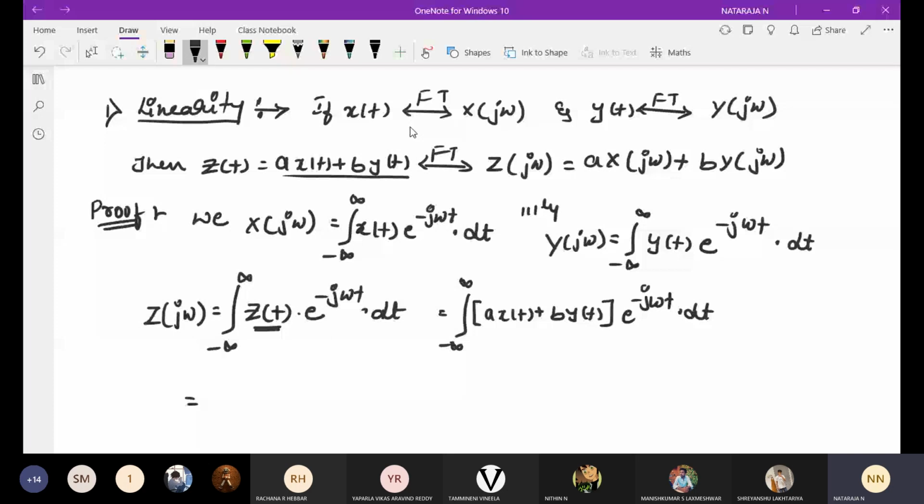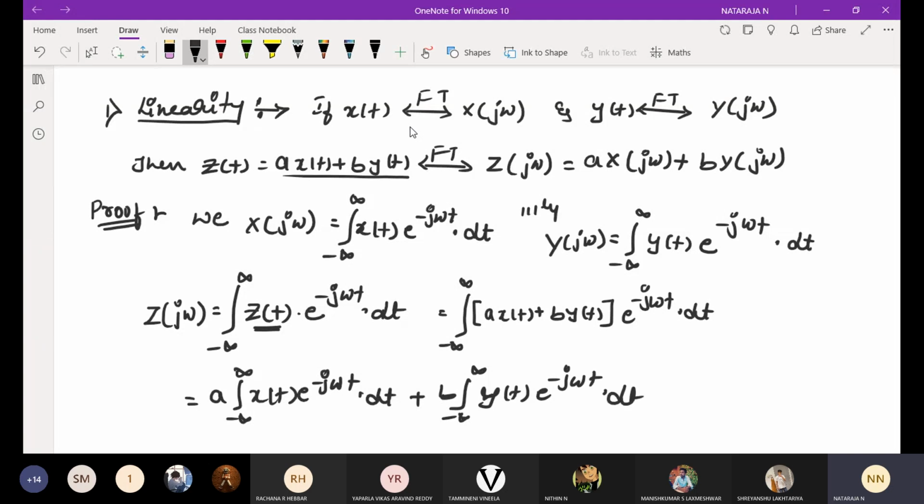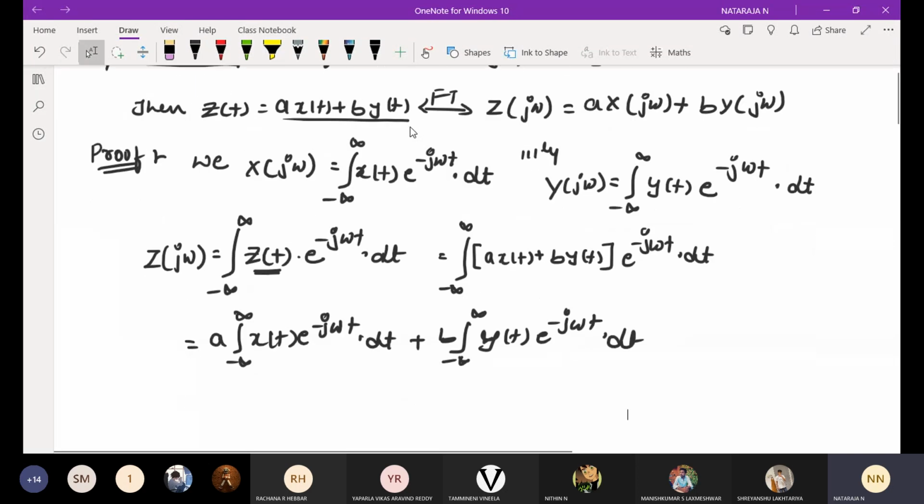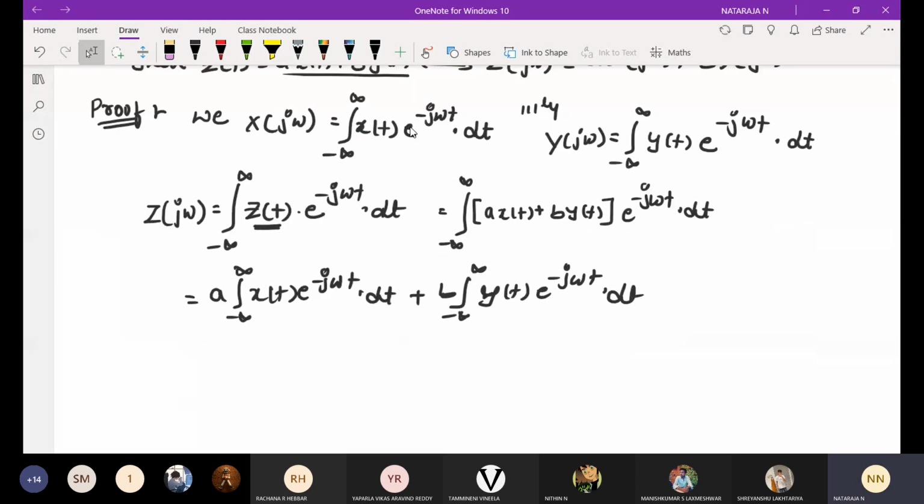I am going to take a outside: a into integral from minus infinity to infinity x of t e power minus j omega t into dt, plus b into integral from minus infinity to infinity y of t into e power minus j omega t into dt. If you want, after this you can write integral from minus infinity to infinity a into x of t e power minus j omega t into dt plus b into y of t into e power minus j omega t into dt. You can write that. I have skipped one step. Okay, any issues? No, sir.